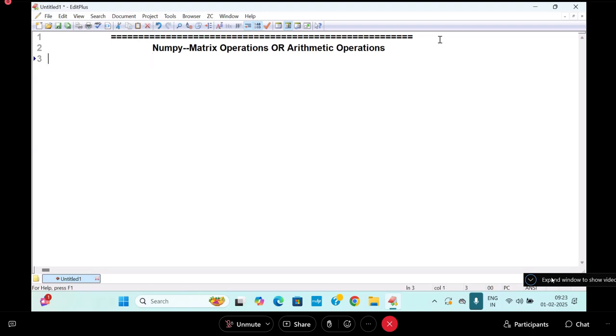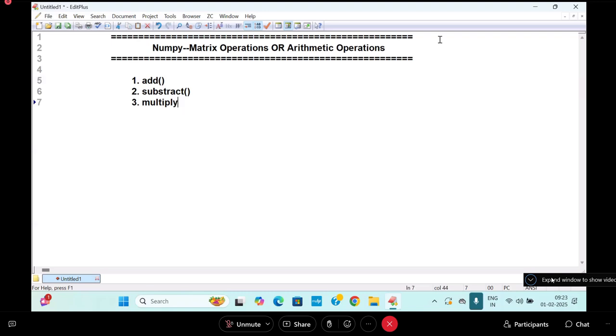So there I already mentioned some functions. Do you remember that, or already forgot? So what are the functions I said? Add off, subtract off, divide off, multiply off.